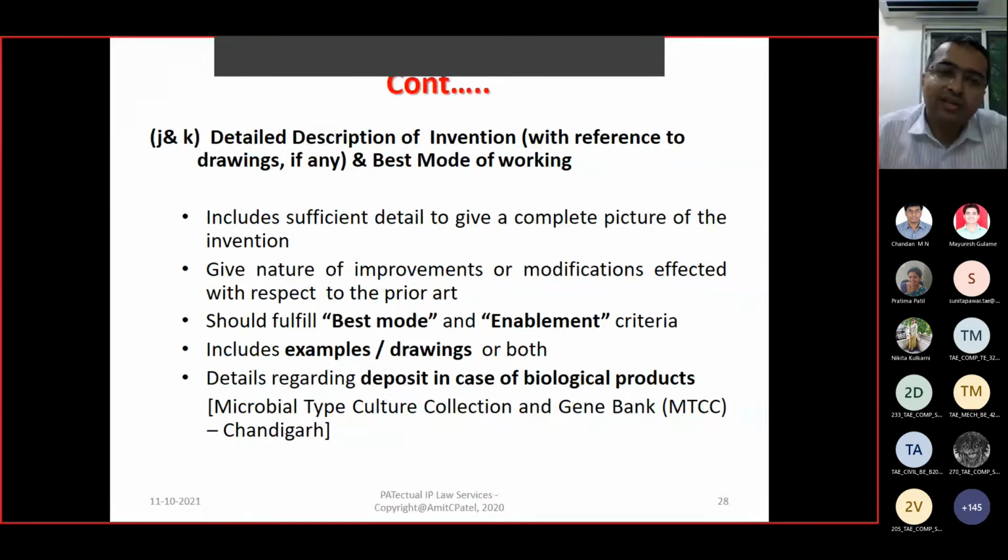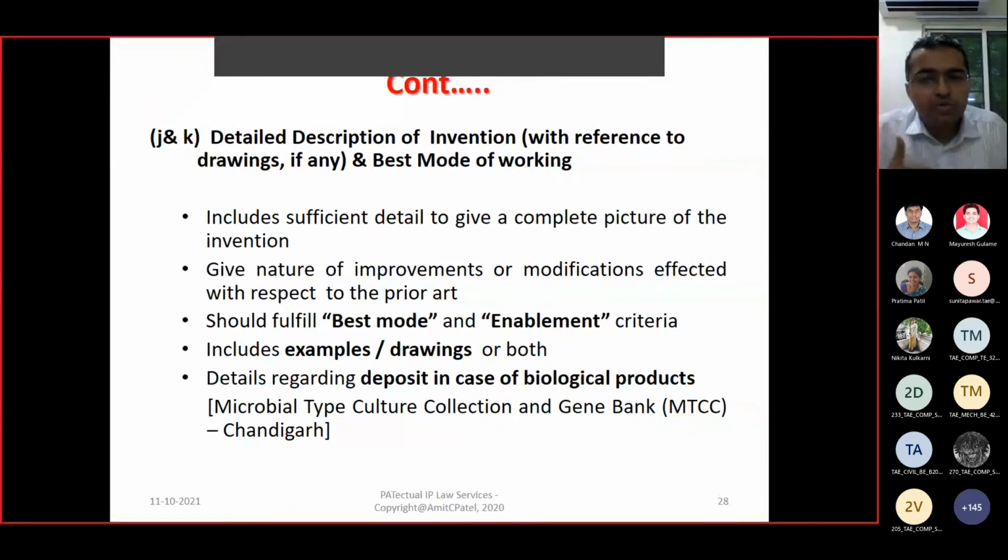So this is the detailed description of invention with respect to drawings and the best mode of working, how it will work, and it should be reflected. Best mode of working means this is a legal requirement.